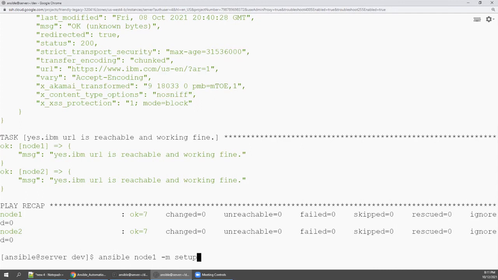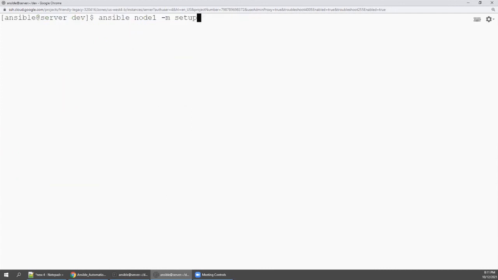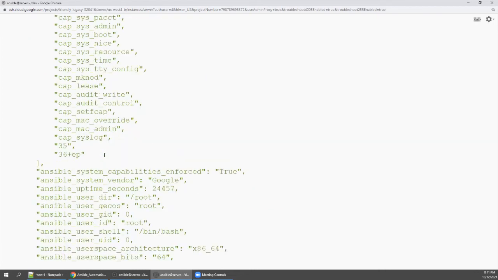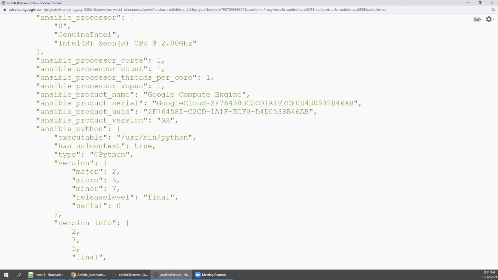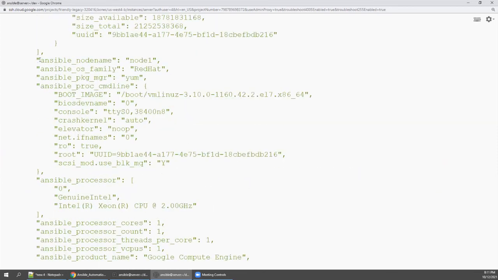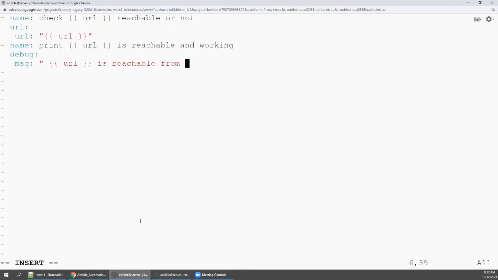We have discussed this some time back in one of the classes. So get the output. If you already have the output in the notepad, then refer to the notepad, because I am a fresher, I don't know anything. So don't memorize anything. That is what I'm saying from the beginning. Go above to ansible underscore node name, take this and come here, reachable from, then close it.